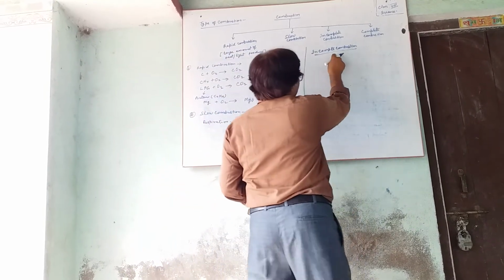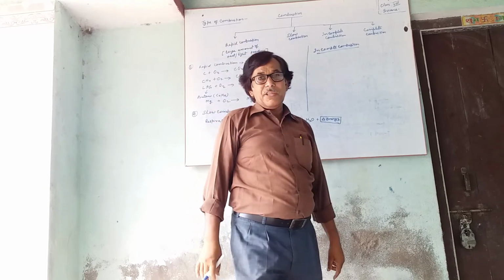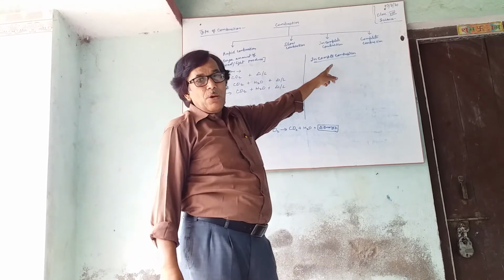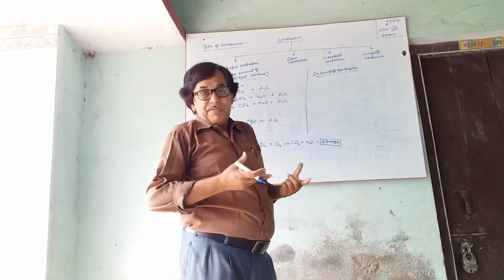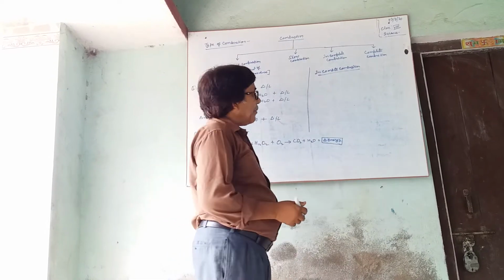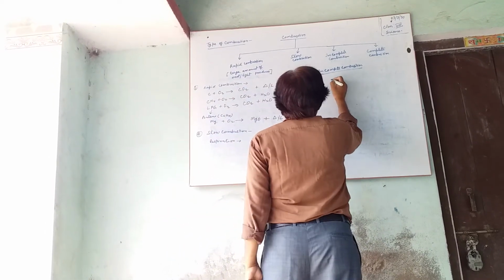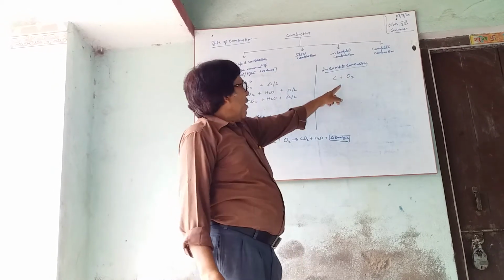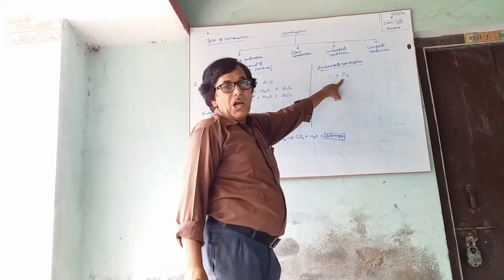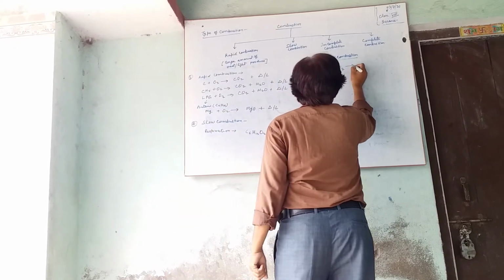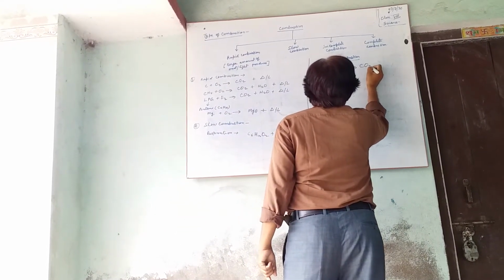Incomplete combustion takes place in case of insufficient supply of oxygen. This means if there is very little oxygen, incomplete combustion will take place, for example C plus O2. If the quantity of oxygen is less, then it will form carbon monoxide.